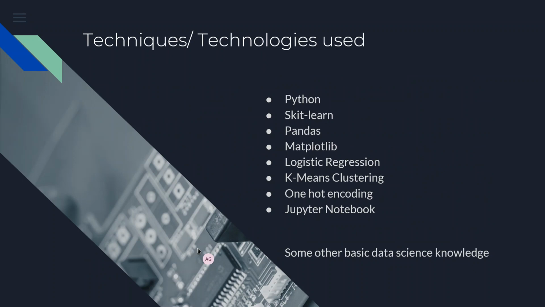The code was basically written there. Logistic regression is one of the techniques we used. K-means is another technique. One-hot encoding we'll be explaining to you shortly. So these were majorly the techniques that we used.